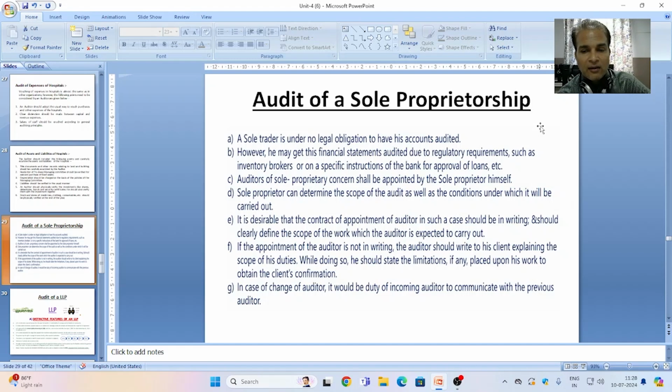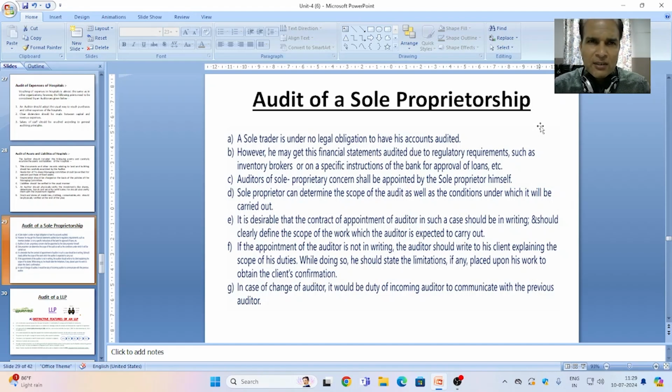During the audit, he should state the limitations, if any, regarding the audit work. In his letter, it is expected that he should state the limitations, if any, placed upon his work, to obtain the client's confirmation. In case of change of auditor, it would be the duty of the incoming auditor to communicate with the previous auditor.